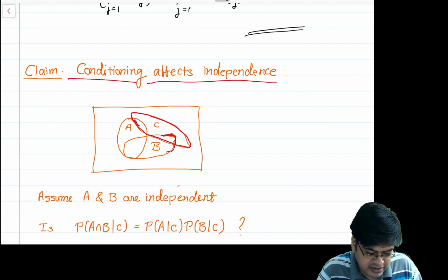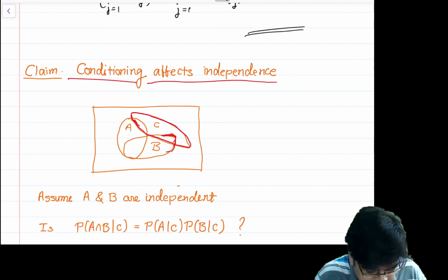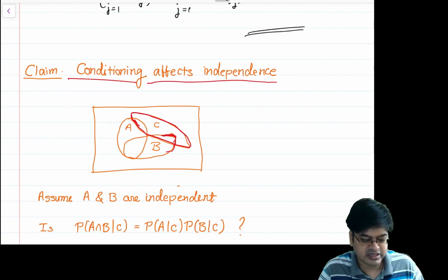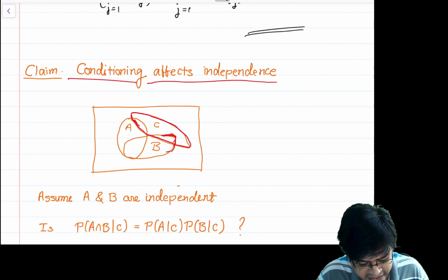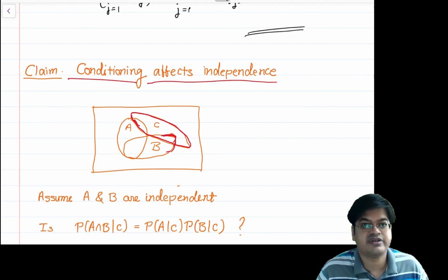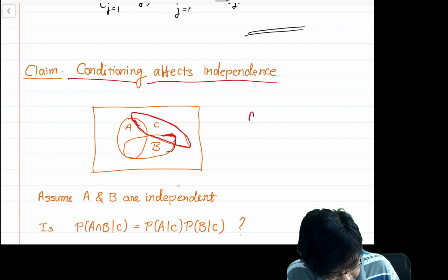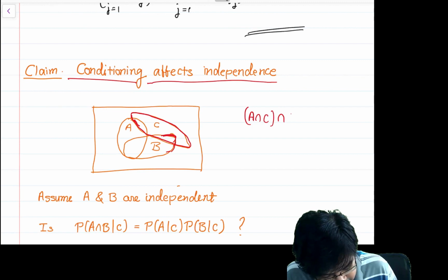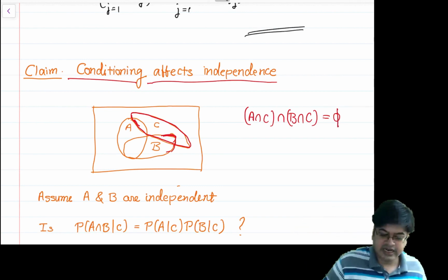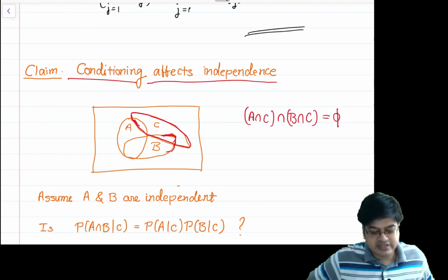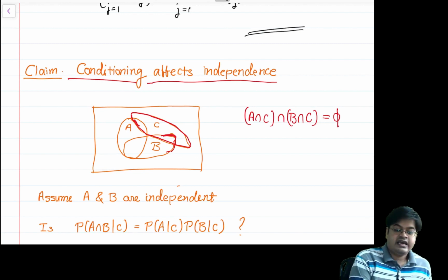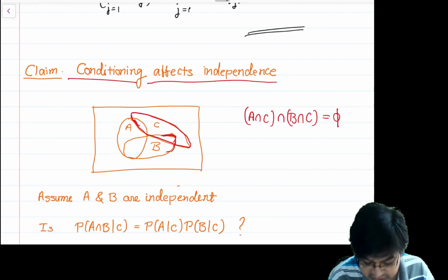That simply means if you restrict your universe to the set C, then A and B are disjoint events, because A intersection C intersected with B intersection C is equal to the empty set. So they are actually mutually exclusive events, but A and B themselves are independent events.